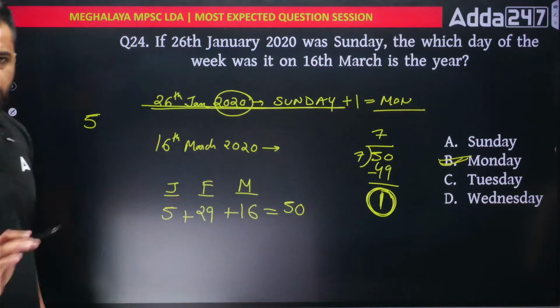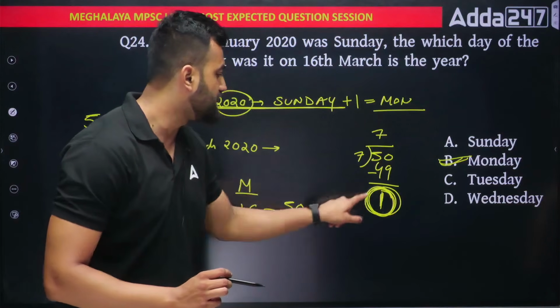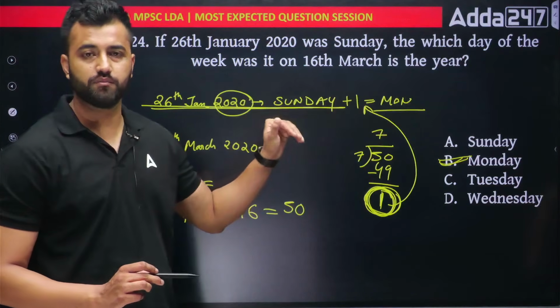Okay, clear? Just get the number of days and divide by 7. Whatever remainder you get, that remainder you have to add, because we are moving ahead.